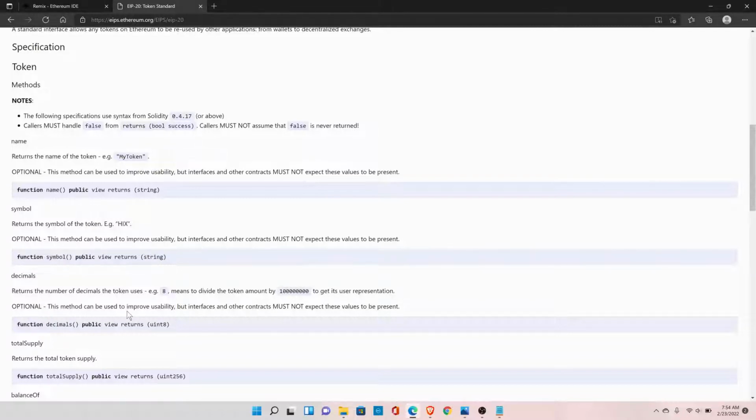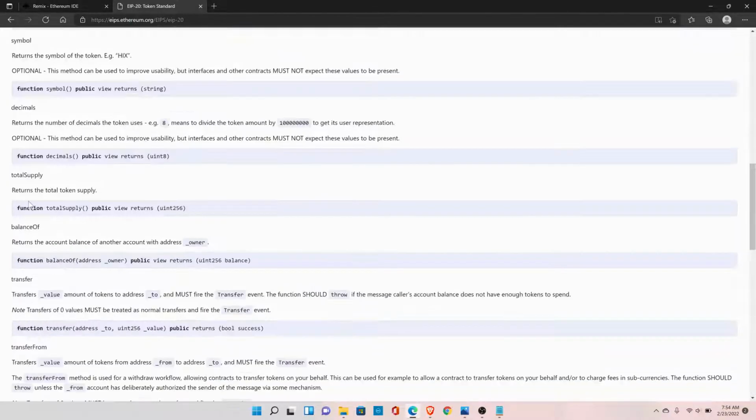We'll see. For example, the name function can be optional. The symbol function can be optional. And the decimal function can be optional. But the total supply function is a mandatory function if you want to create your own cryptocurrency on the Ethereum blockchain. Again, this is the function definition. Your function definition should be exactly the same for anybody who is creating their own cryptocurrency. But you can implement your own logic inside the total supply function.